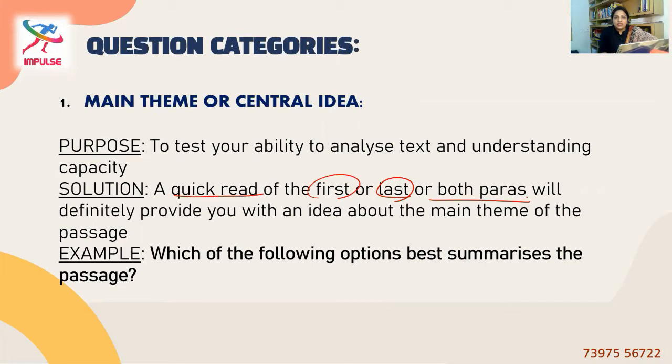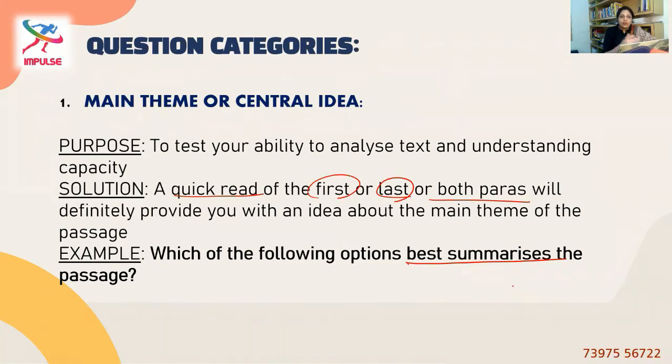Generally, the topical sentence or the theme is explained in the first or the last paragraphs in order to introduce or sum up the paragraph. So it's just a small trick to check if you're right. Just go for the first and the second last paragraph and see if the theme you have chosen after reading the entire passage is there in the paragraph. Definitely you will come to the right option. For example, which of the following options best summarizes the passage is nothing but main theme or central idea as a question. Now, you know why the main theme questions are asked, how to approach that question, how to find the answer, and I've given you an example question.